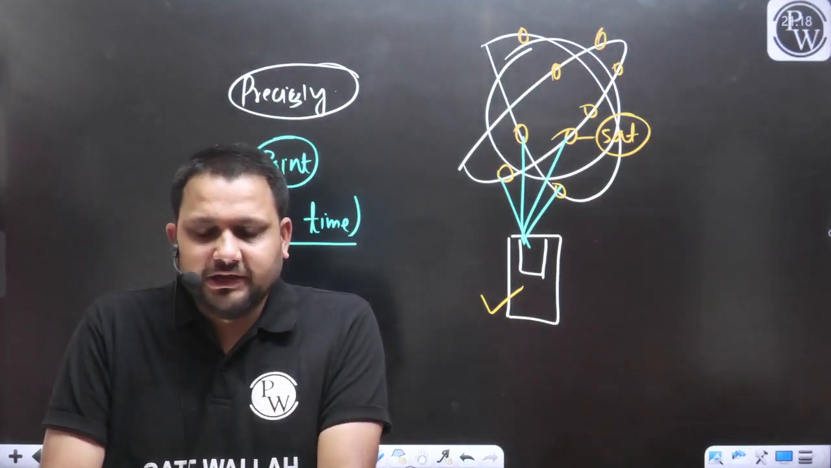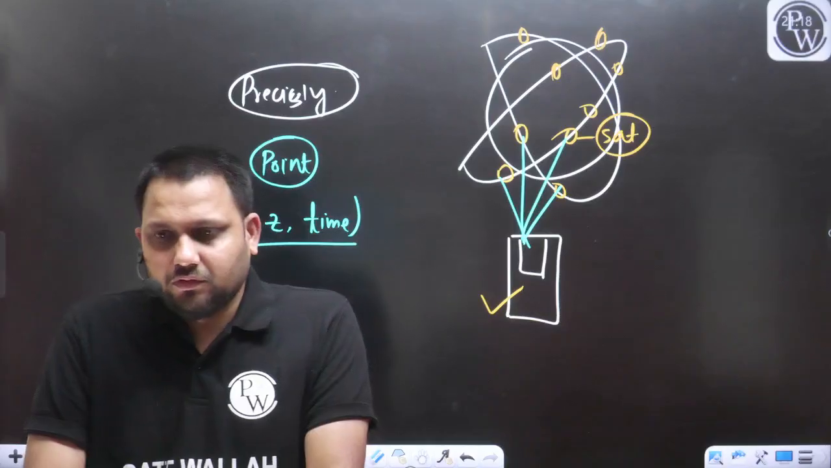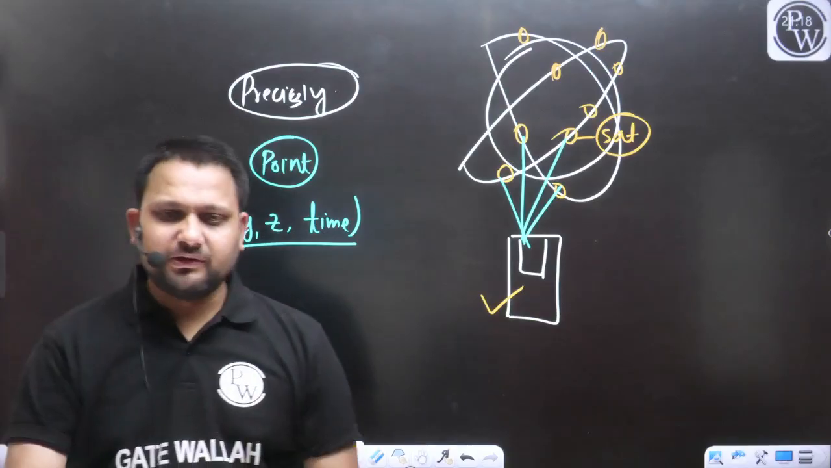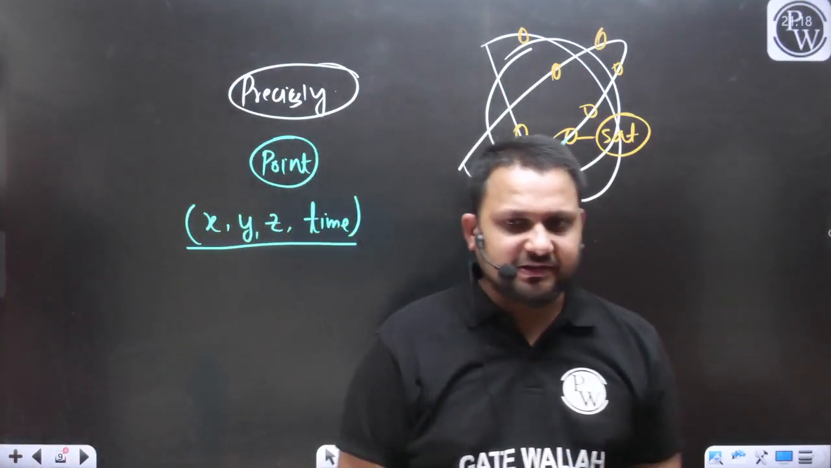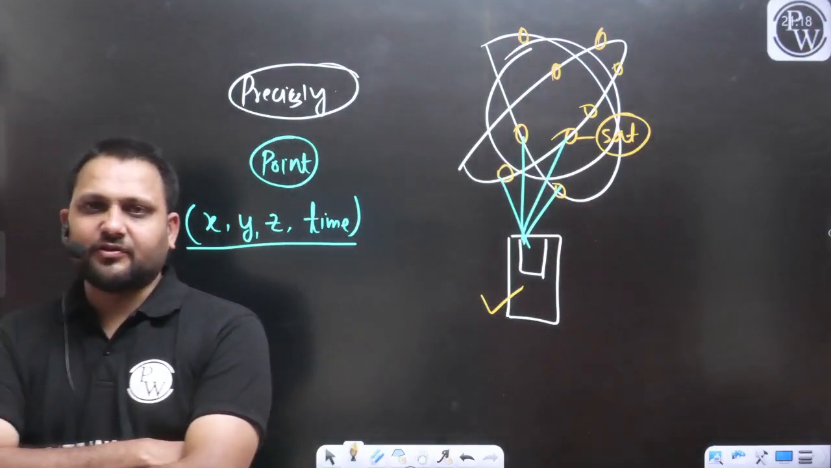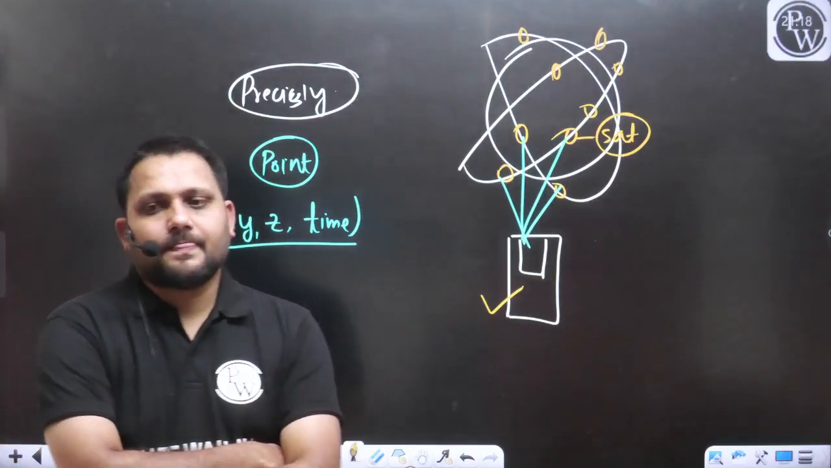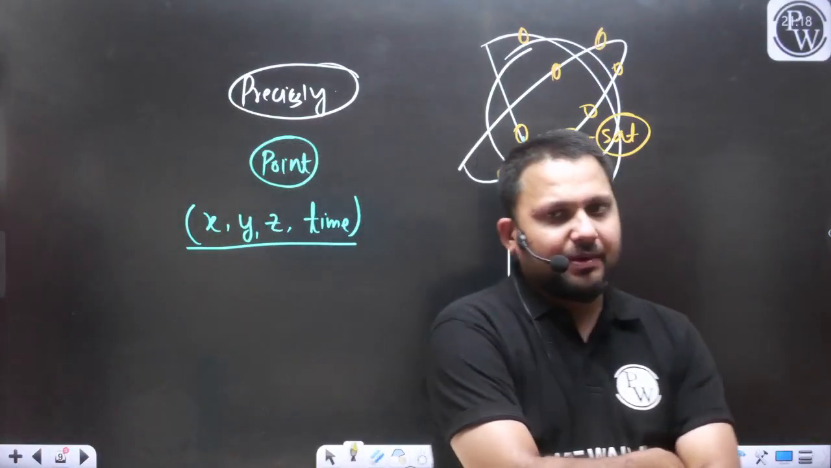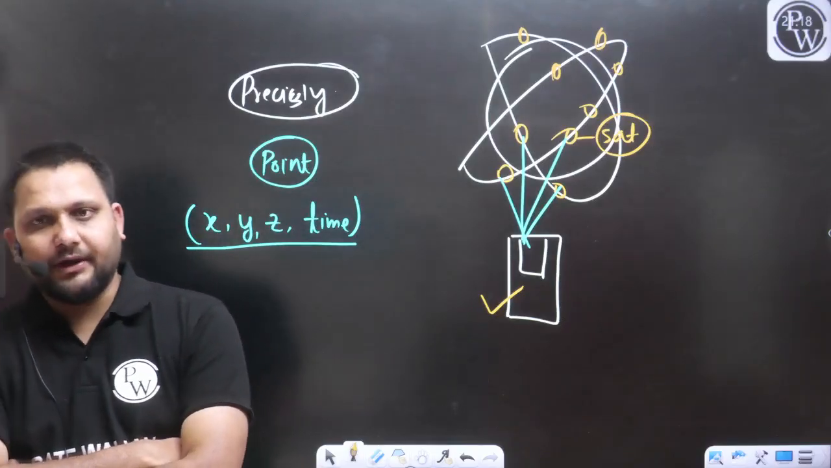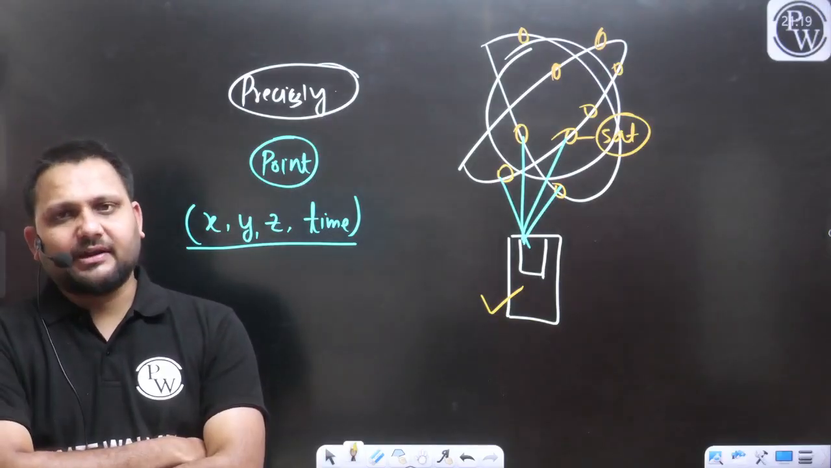Now I think this point is clear, yes or no? Once they asked a question in your GATE exam, in the year 2016 if I am not wrong: the minimum number of satellites required to define the position of any point accurately or precisely will be, what will be the answer? Yes, the answer will be 4.